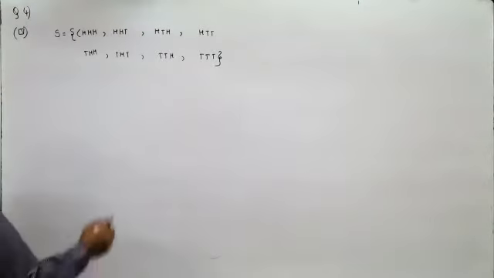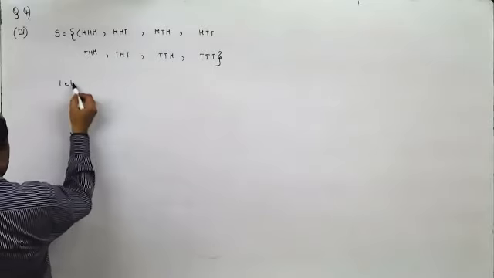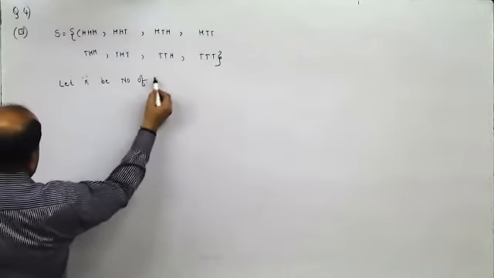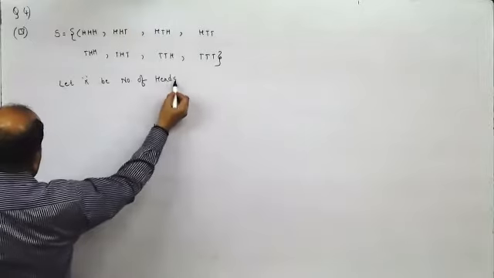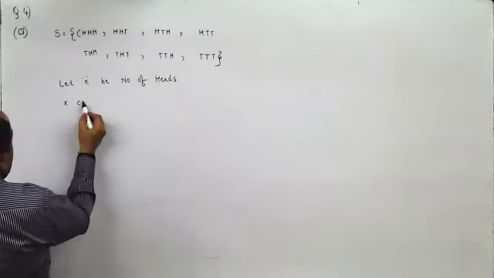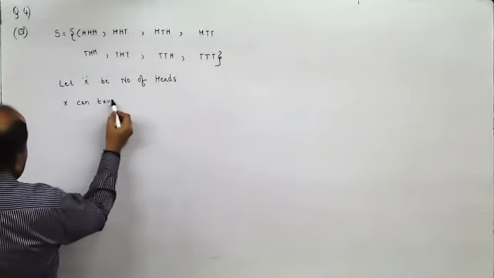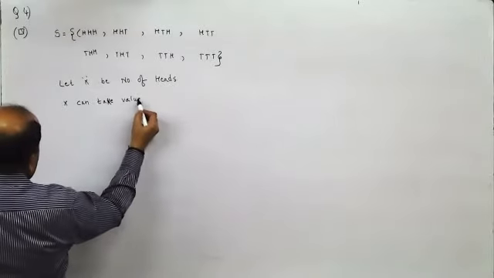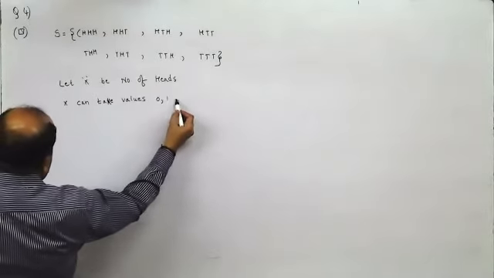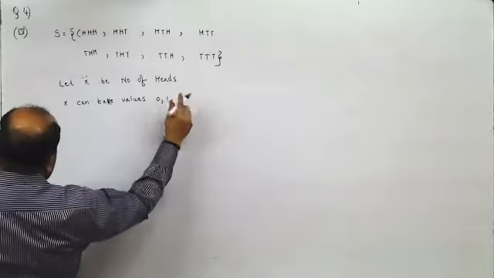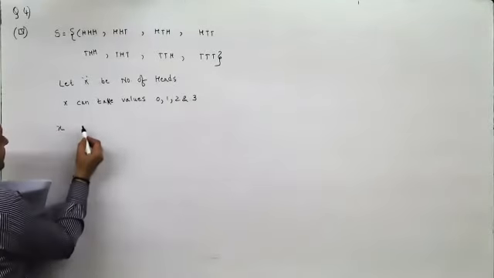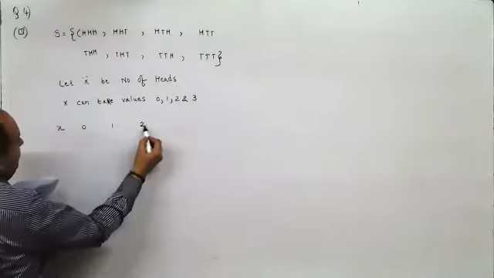Now, here let x be the number of heads. X can take values 0, 1, 2, and 3.